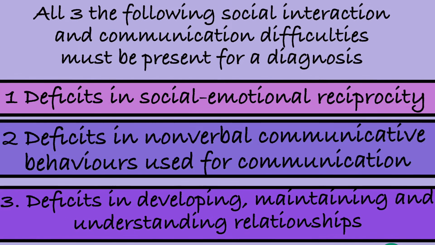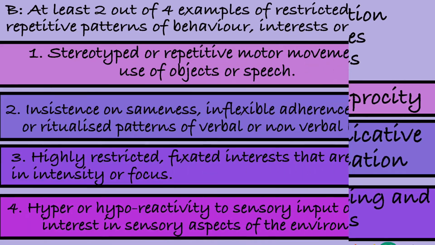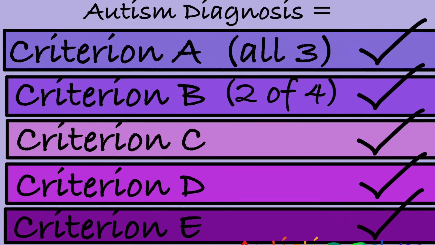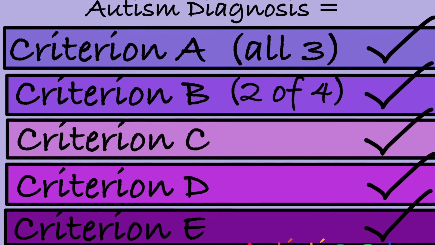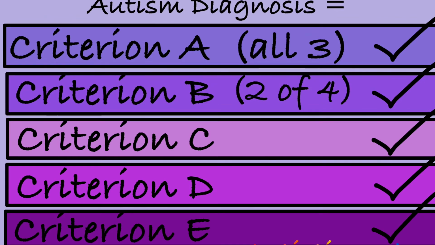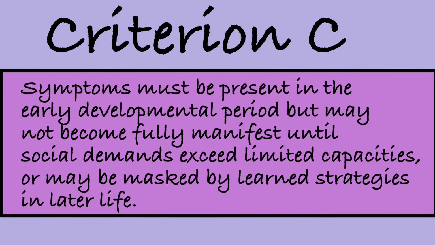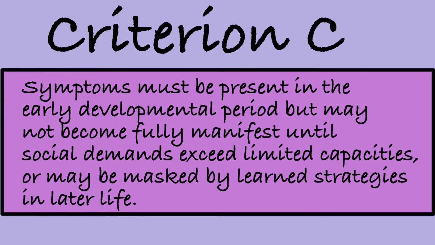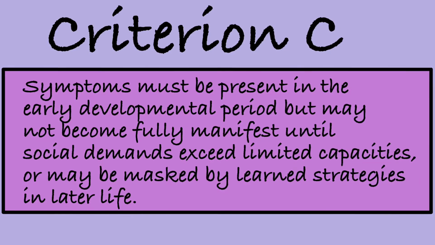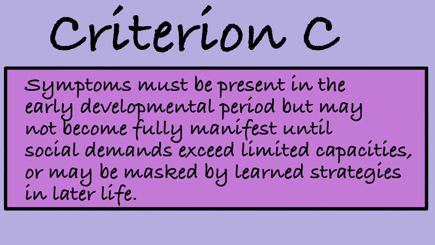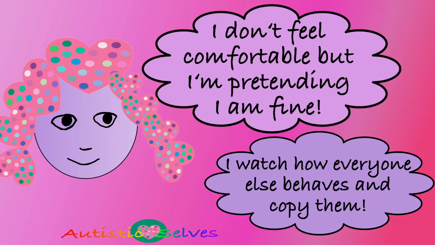As well as meeting all of the criteria in Section A, and at least 2 of the criteria in Section B, a person must also meet the criteria in Section C, D and E in order to be diagnosed with autism. Criterion C states that symptoms must be present in the early developmental period, but may not become fully manifest until social demands exceed limited capacities, or may be masked by learned strategies in later life. We meet the criteria for Criterion C. We always had difficulties, but naturally masked and covered them up until we could no longer do so.